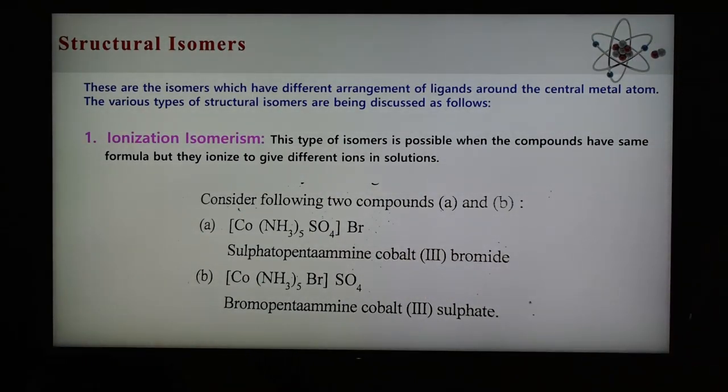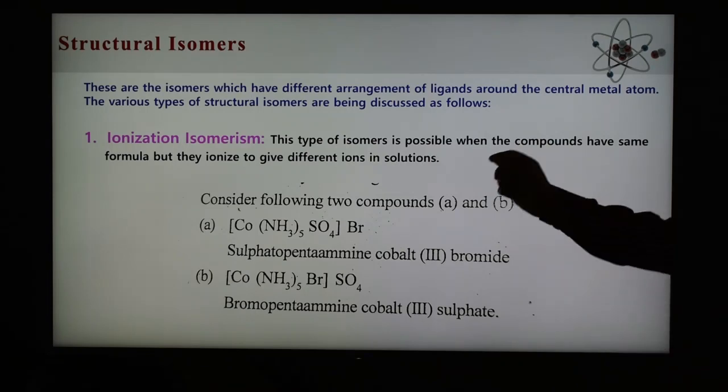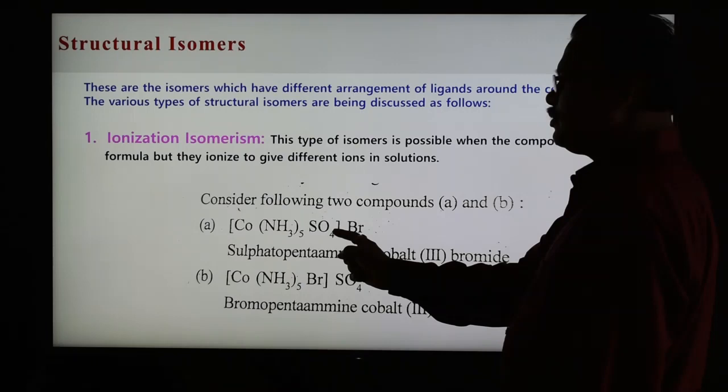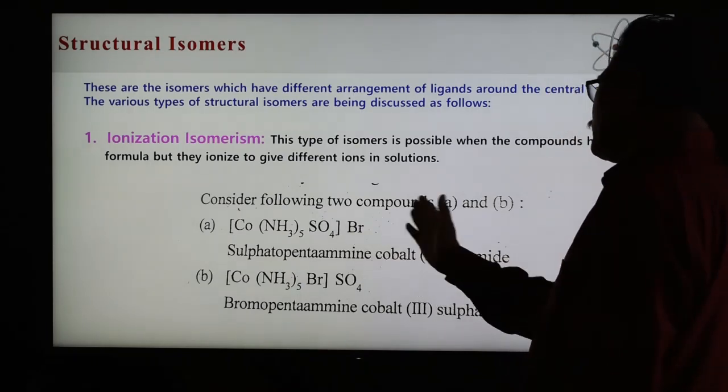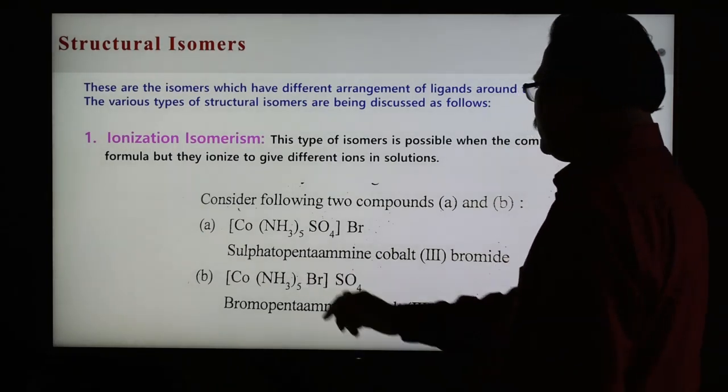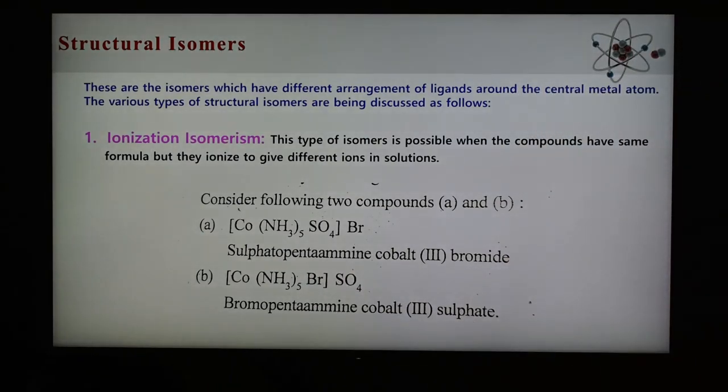Second is bromopentaamminecobalt(III) sulfate. So here, what is now here? In the first, sulfate is inside the coordination sphere and bromide is outside the coordination sphere. Here, sulfate is outside the coordination sphere and bromine is inside. So these are the two.